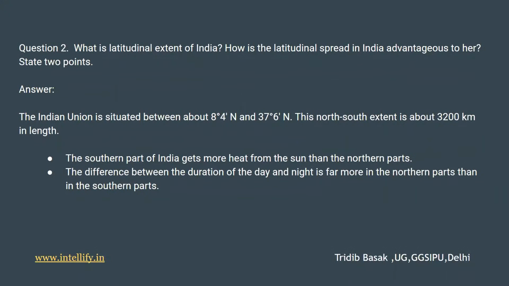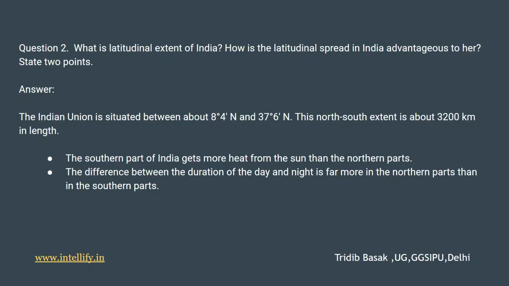The second question is, what is the latitudinal extent of India? How is latitudinal spread in India advantageous to her? Her is basically India. State 2 points. So the answer to this question is, the Indian Union is situated between about 8 degrees 4 seconds north and 37 degrees 6 seconds north. This north-south extent is about 3,200 kilometers in length.